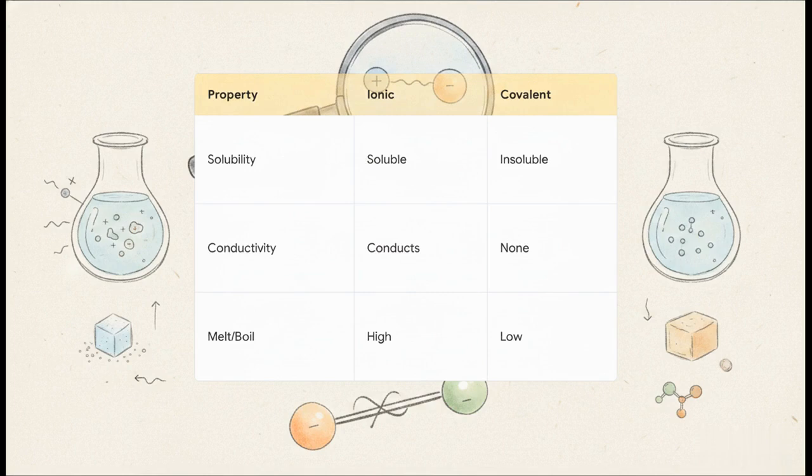Covalent compounds like sugar are the opposite. Lower melting points, often don't dissolve easily, and because they don't form ions, no electricity flows. The invisible bond completely changes the visible, real-world behavior.